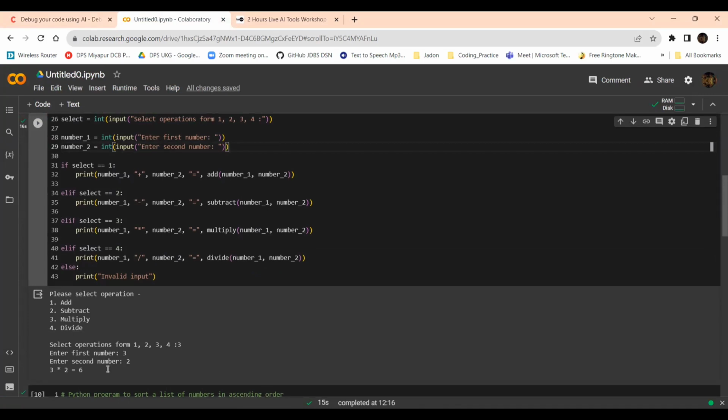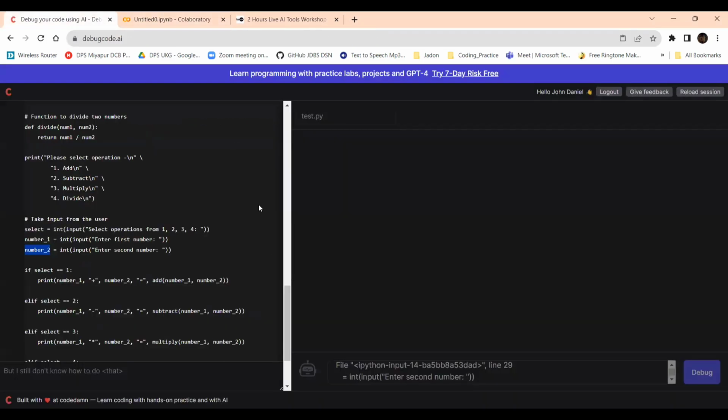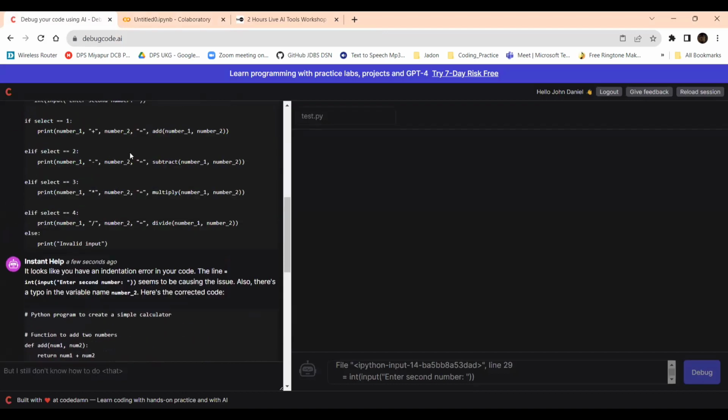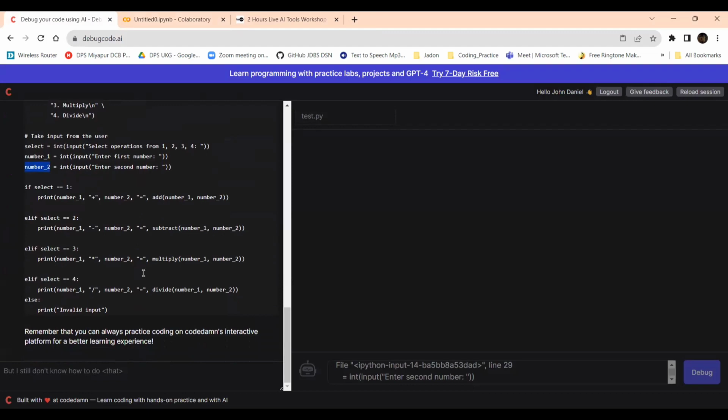So this is the way, guys, that we need to look into our debugging. The first part gives the code where we faced the issue, and the second part has given its solution. It looks like you have an indentation error. Now let's look at one more thing.